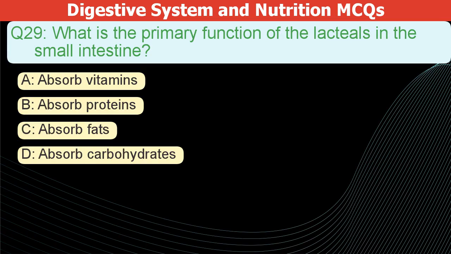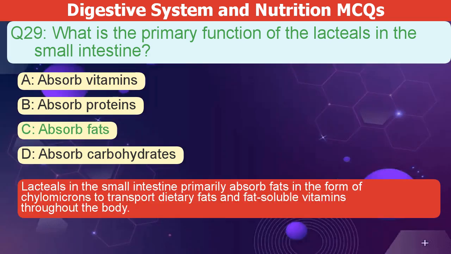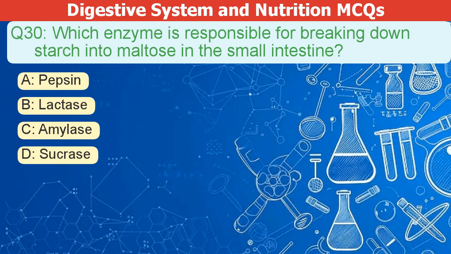What is the primary function of the lacteals in the small intestine? A. Absorb vitamins. B. Absorb proteins. C. Absorb fats. D. Absorb carbohydrates. The correct answer is C. Lacteals in the small intestine primarily absorb fats, in the form of chylomicrons, to transport dietary fats and fat-soluble vitamins throughout the body.